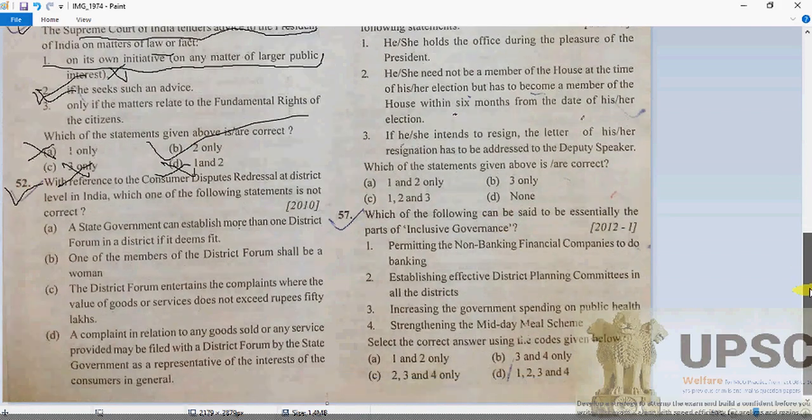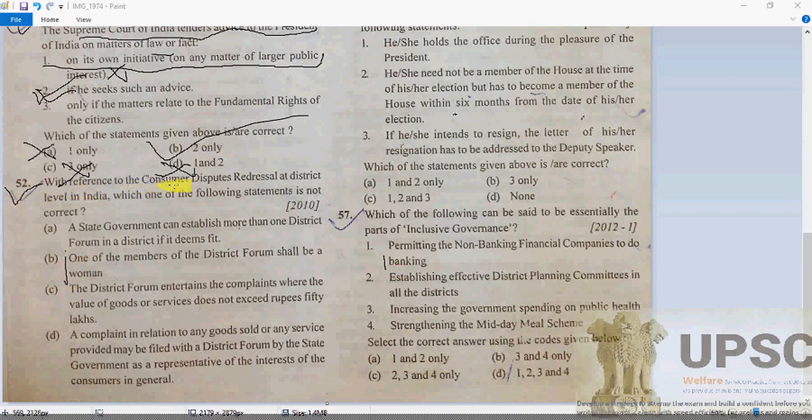Now 51, as we know, under Article 143 of our Constitution, clearly it gives the President the power to consult the Supreme Court at any time. Yes, sure, B is the fact here. So now question number 52. Where is my cursor? B. Now 52 number question. Let's see.